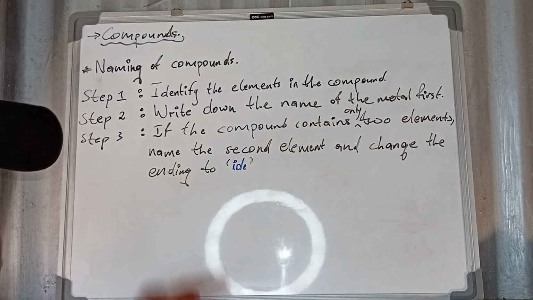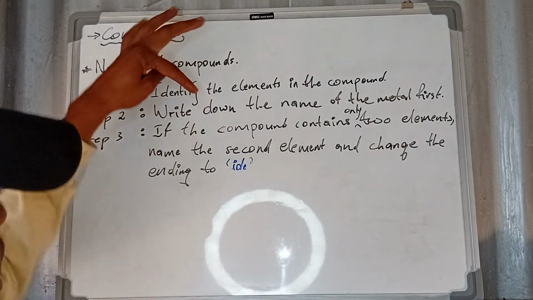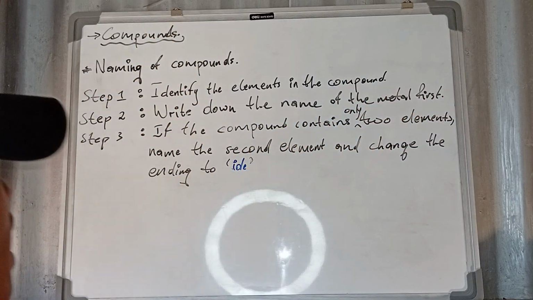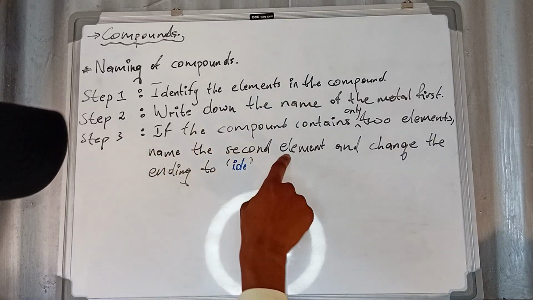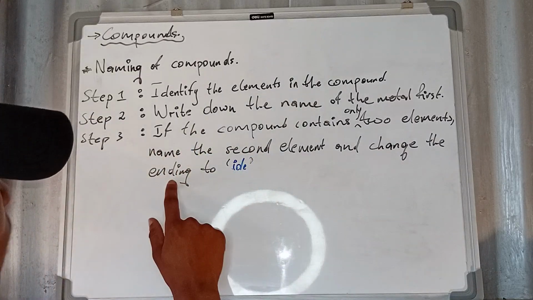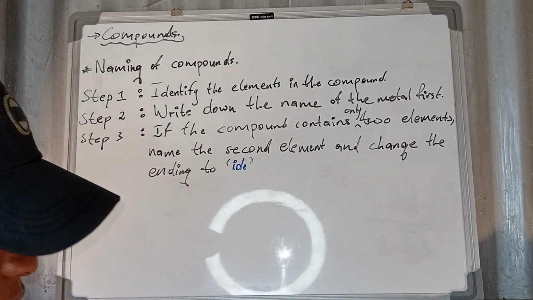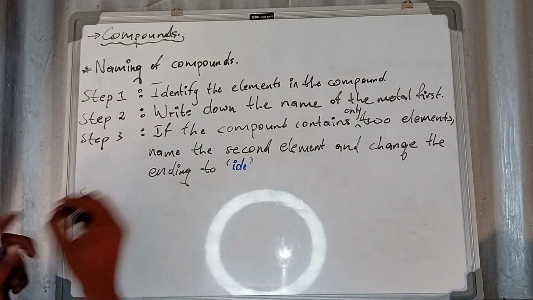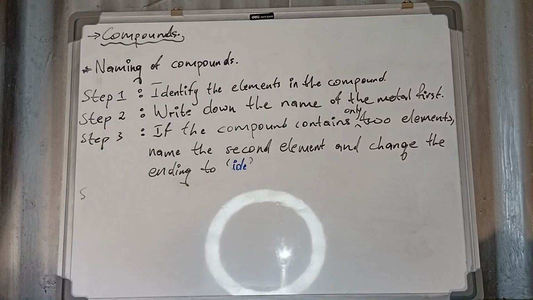Which means if you have a compound that contains only two types of elements, you must firstly name the one that has the metal, remember step number two, and then after naming that one, name the second element and change the ending to "ide." I hope you are fine. I'm going to give you an example. Don't worry, let us focus. Let us quickly go to step number four.